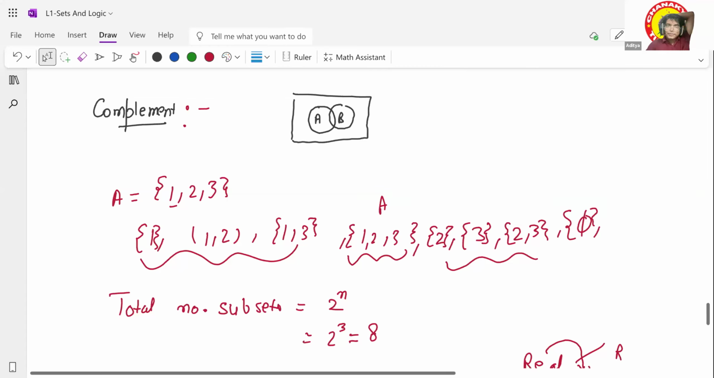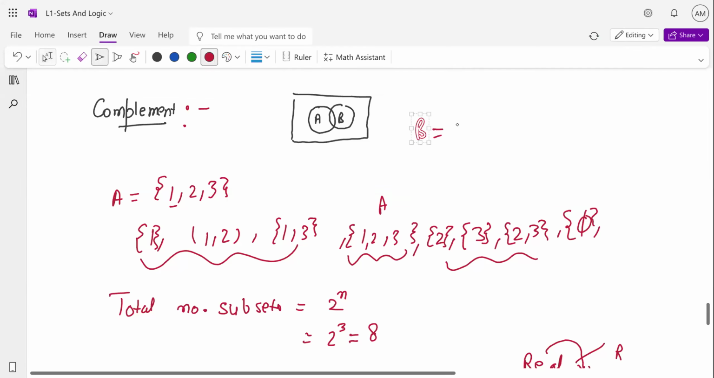What is an improper subset? The set itself will be the improper subset. The improper subset is basically the set itself. All right. And what about the superset? Something that contains the set, which contains your A also and which contains more than A also. For example, I have a B.